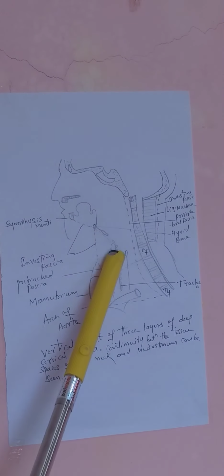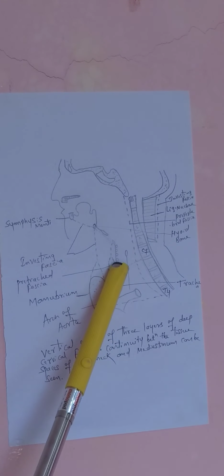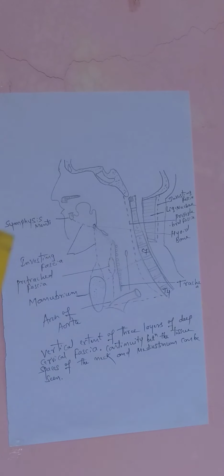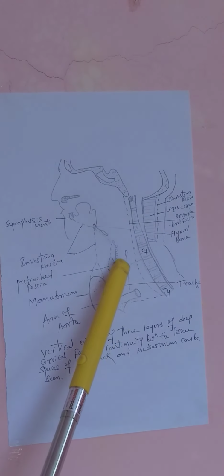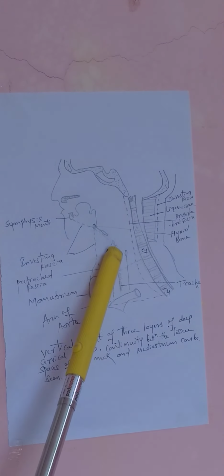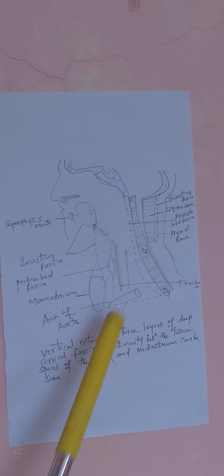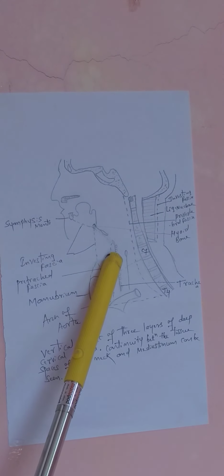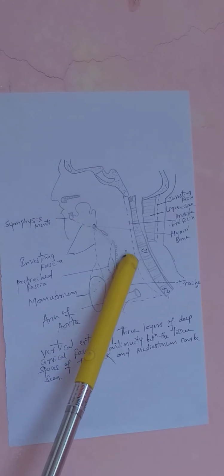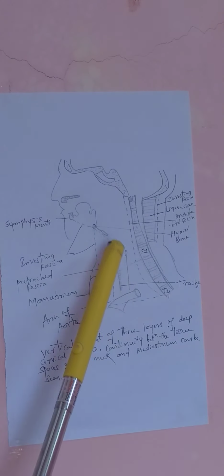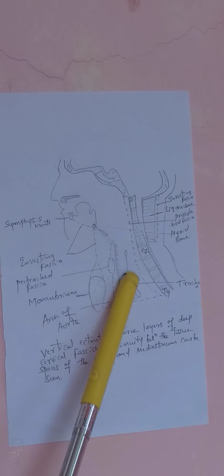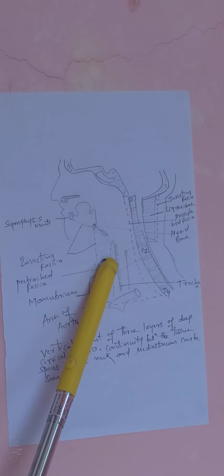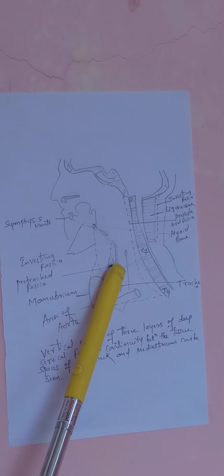The capsule of the thyroid gland is very weak posterolaterally. Hence, it forms a ligament through which the thyroid gland is suspended. That is called the suspensory ligament, which anchors and encloses the thyroid gland.